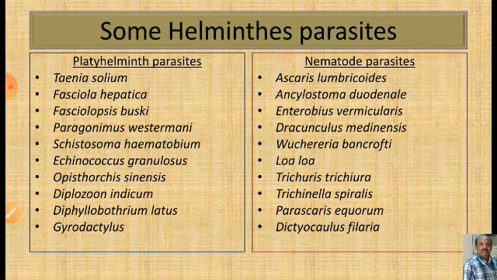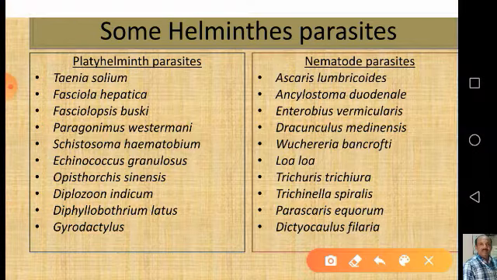Helminths include two phyla. One is platyhelminths and the other is nematodes, that means nematohelminthes or aschelminthes. If we look at some of the platyhelminth parasites, there is a big list, but let us have a look at some of the examples. Number one is Taenia solium. Taenia lives in the small intestine of man.